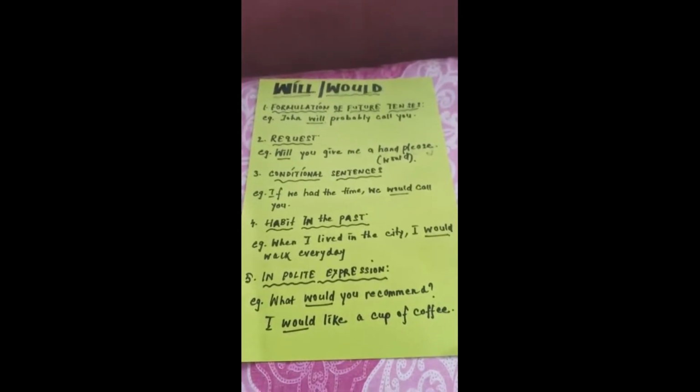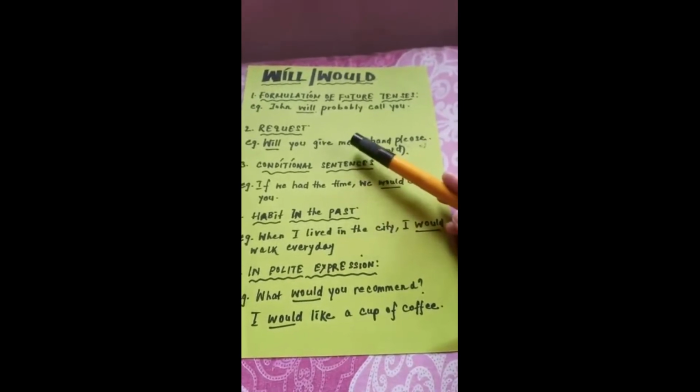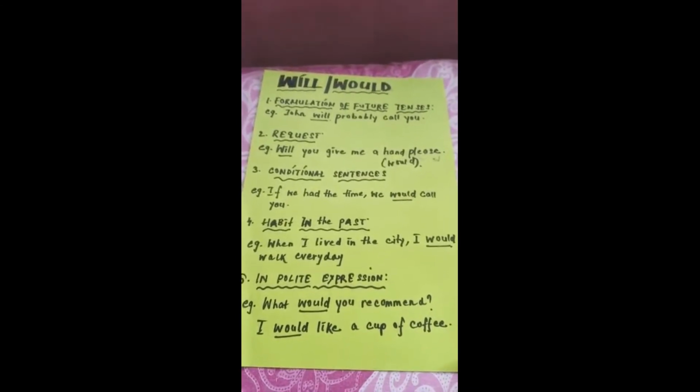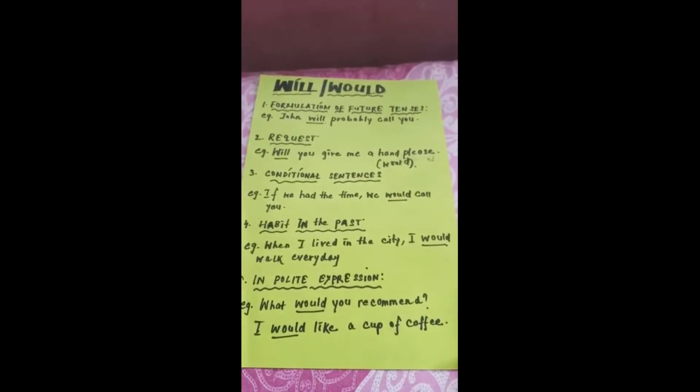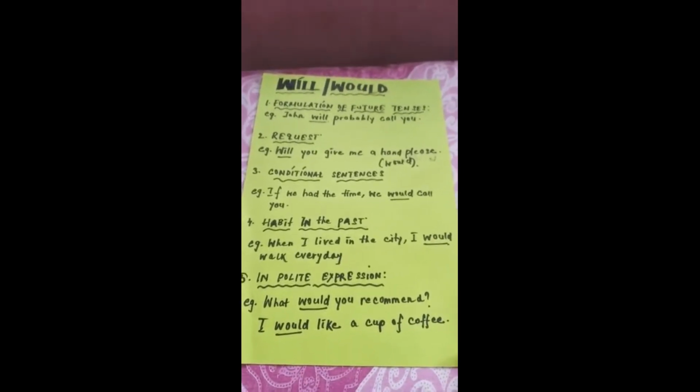So let us recapitulate the functions of will or would. It is used in formulation of future sentences, in future tense. The next function is to make a request. The third function is in framing conditional sentences, and conditional sentences always begin with if. The next function is it refers to habit in the past.